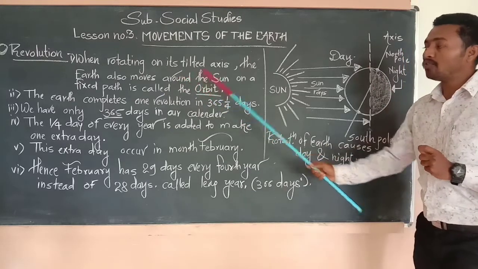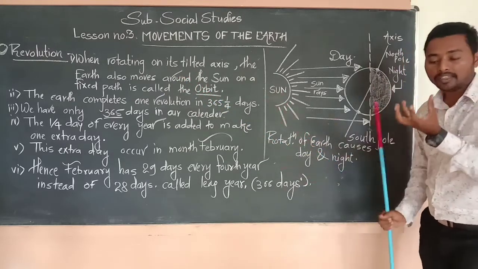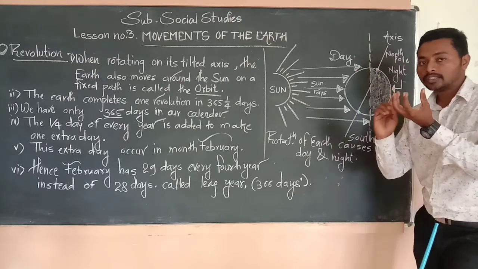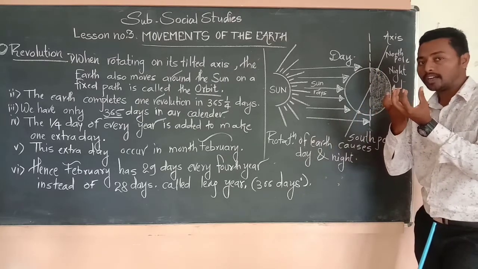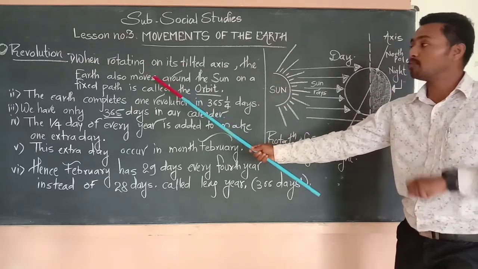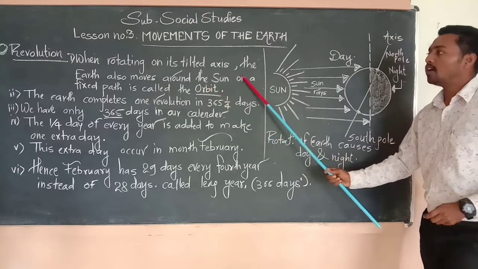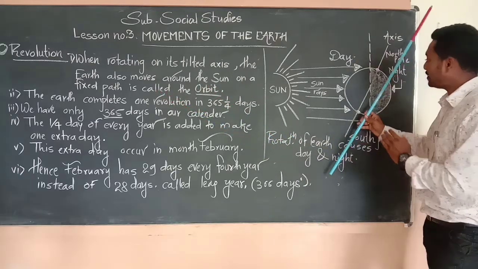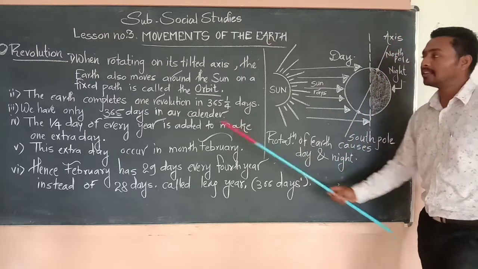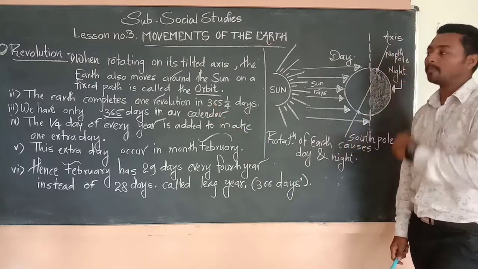The earth also moves around the sun. That means the earth rotates on itself and also moves around the sun. That is the earth moving around the sun on a fixed path, in a tilted axis. It is called one orbit.